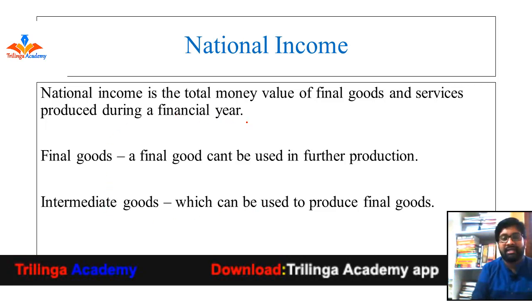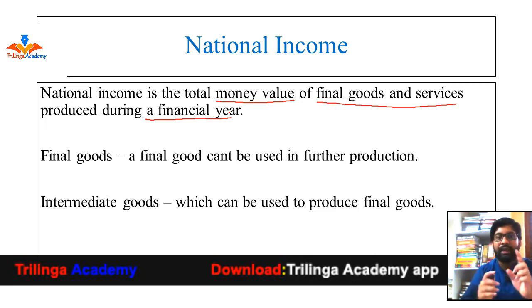It is defined as the total money value, or monetary value, of final goods and services. National income is the total money value of final goods and services produced during a particular financial year, or you can say during a year. Whatever total volume of goods and services has been produced during a particular financial year, by calculating the money value of those goods produced in a year, we obtain the national income of that particular country.